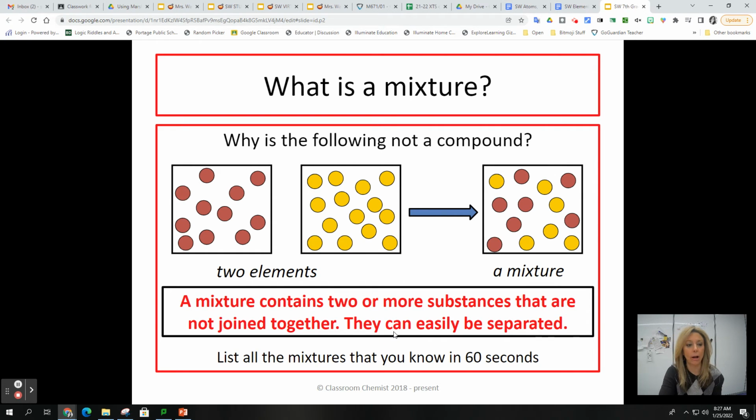So you can think about all the mixtures that you know of, and maybe give yourself 60 seconds. A couple that I can think of: sugar water, salt water. Let's see, another mixture, salad dressing, chocolate milk. Those would be mixtures. Milk and cereal. Those are mixtures.